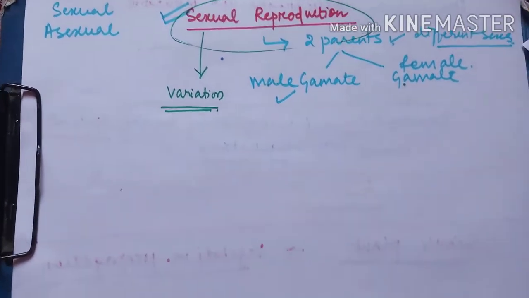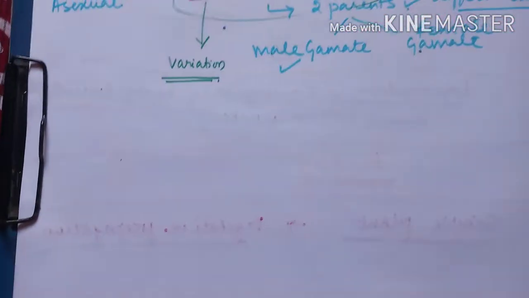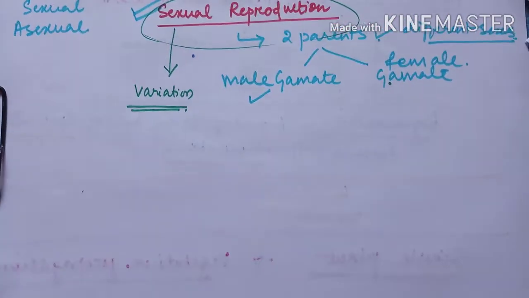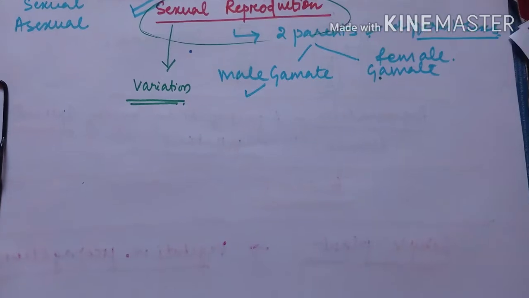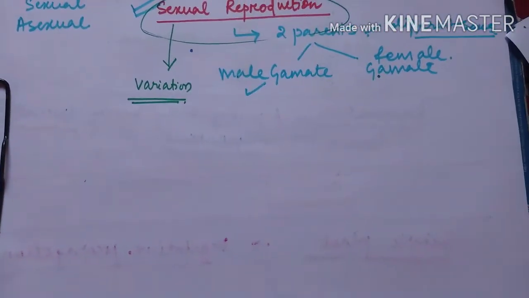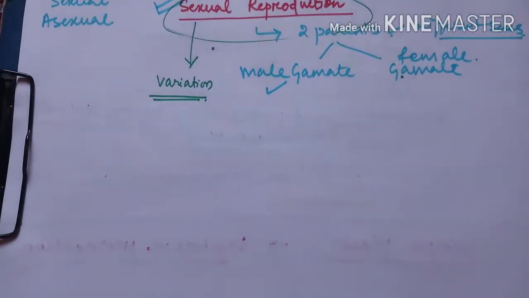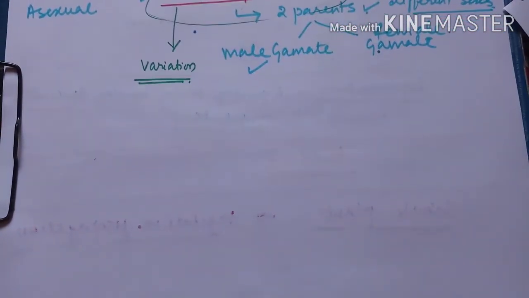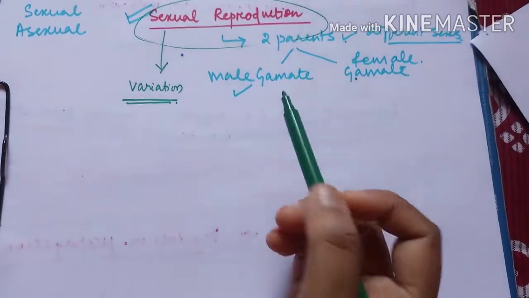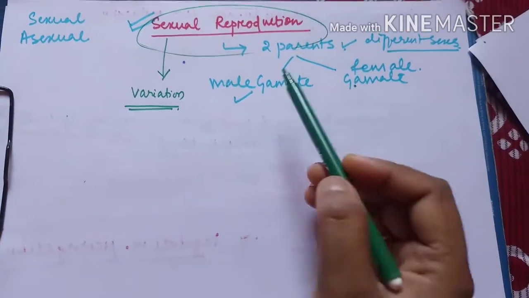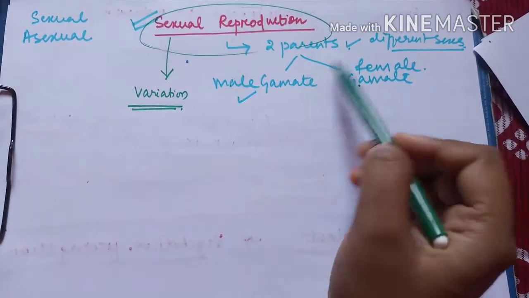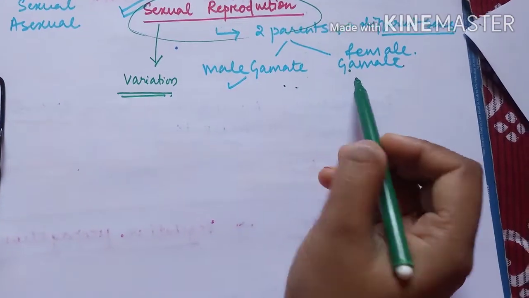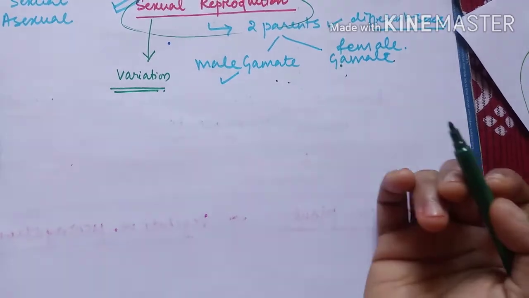How does this variation help us? This was already discussed: if there are variations among living organisms, then the newly formed organism will be able to survive in changing environmental conditions, and it will get a survival advantage in different types of environment. In sexual reproduction, there is formation of two gametes, one from the male parent and the other from the female parent, and these two gametes are made up of chromosomes of two different organisms.